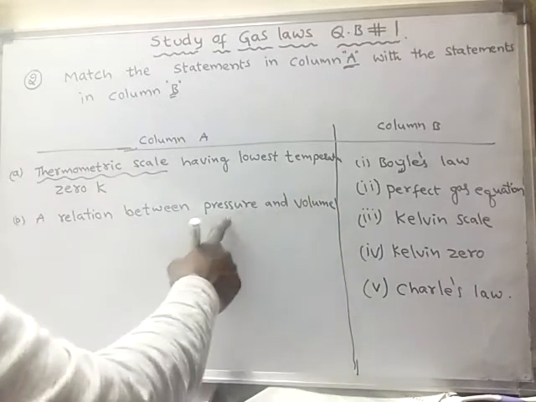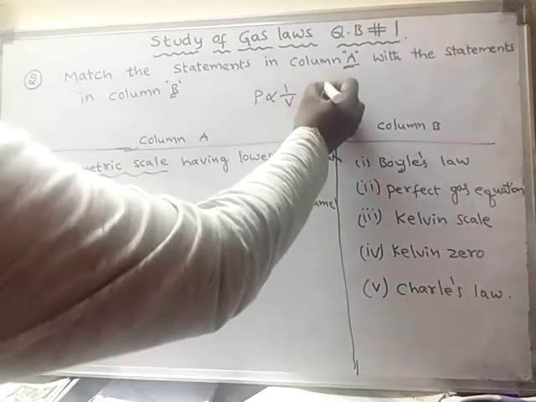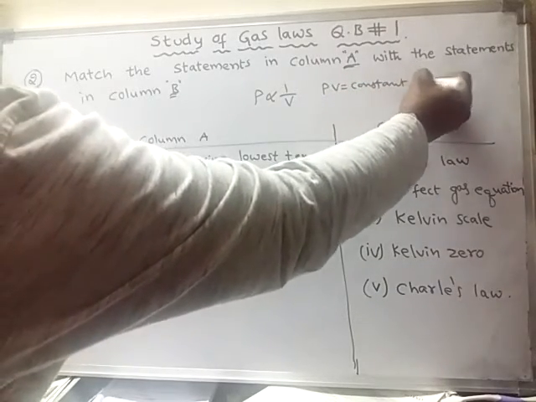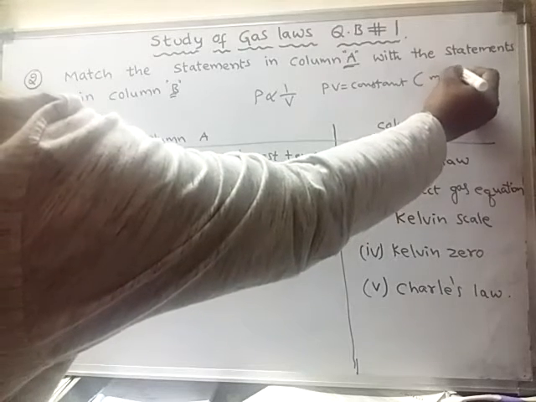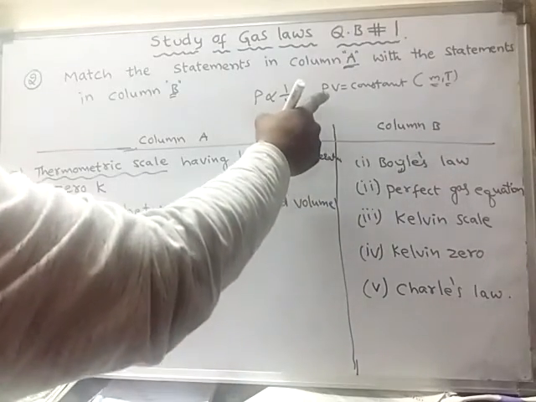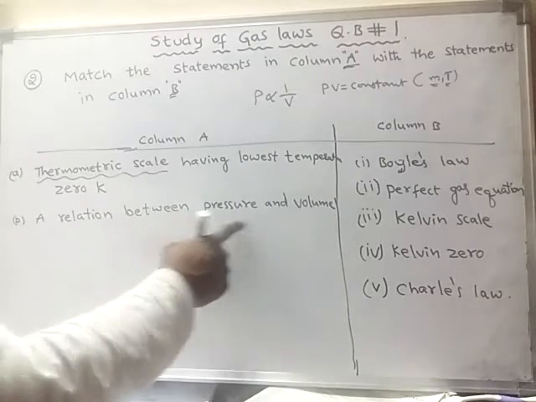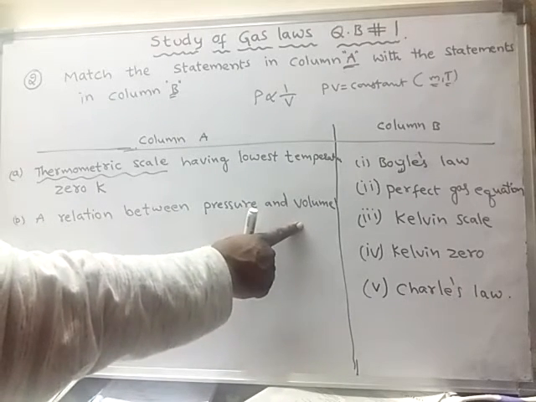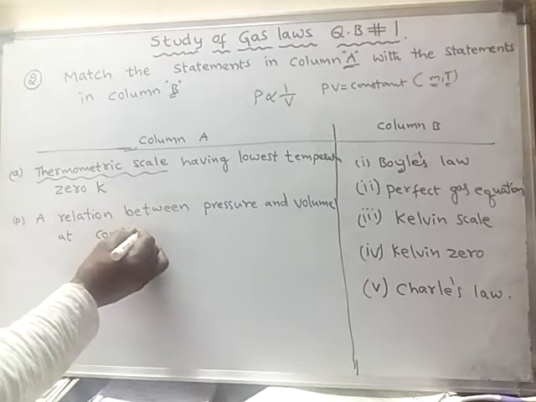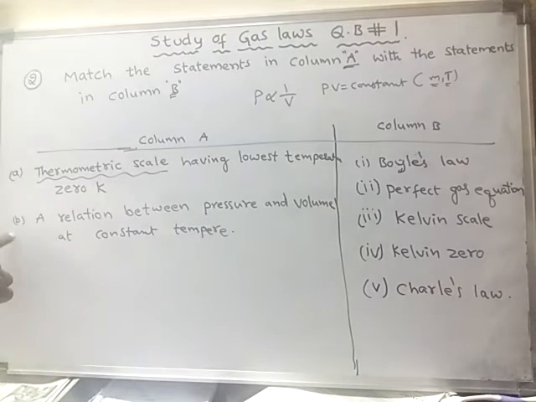Pressure is inversely proportional to volume, or PV is equal to constant, at constant mass and constant temperature. That means for a given mass of gas at a fixed temperature, the product of pressure and volume is constant. This is called Boyle's law. So the relation between pressure and volume at constant temperature is statement B.